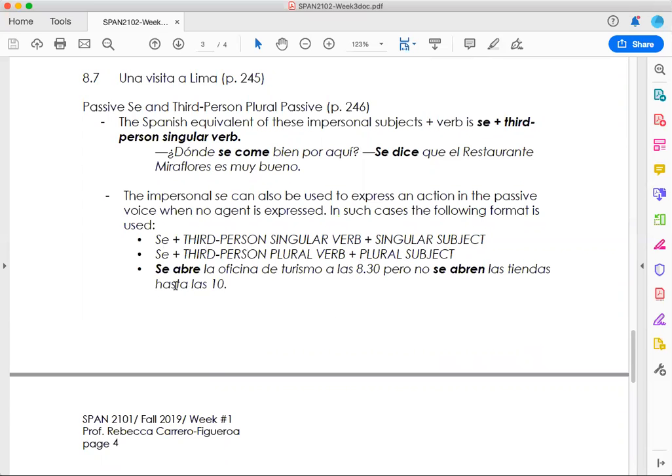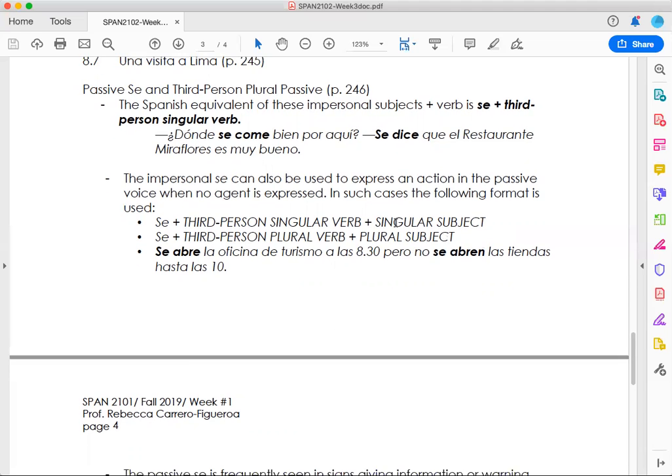So the impersonal, we don't have any personal pronoun there. So we are talking about impersonal. We are not referring to anything in particular. Se abre la oficina. But the negative here, pero no se abren, okay? We require that to be plural. We are referring to a plural subject because it's las tiendas. Here, the subject is la oficina de turismo, which is singular, okay?